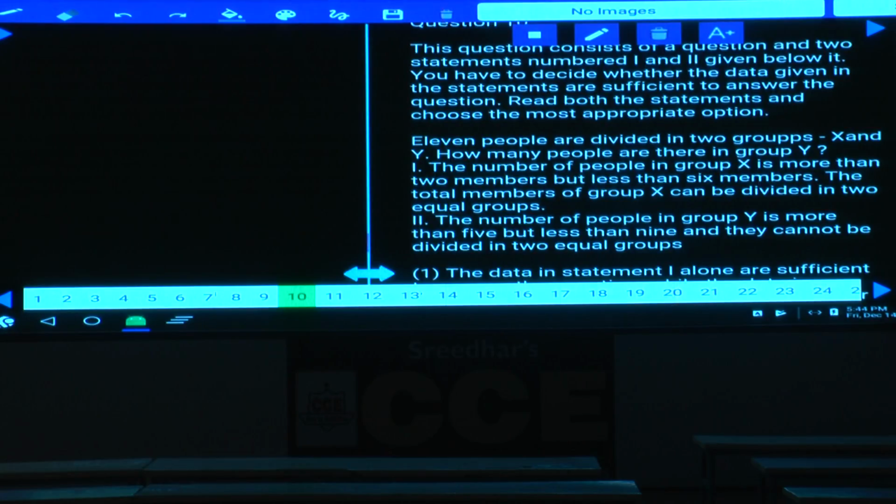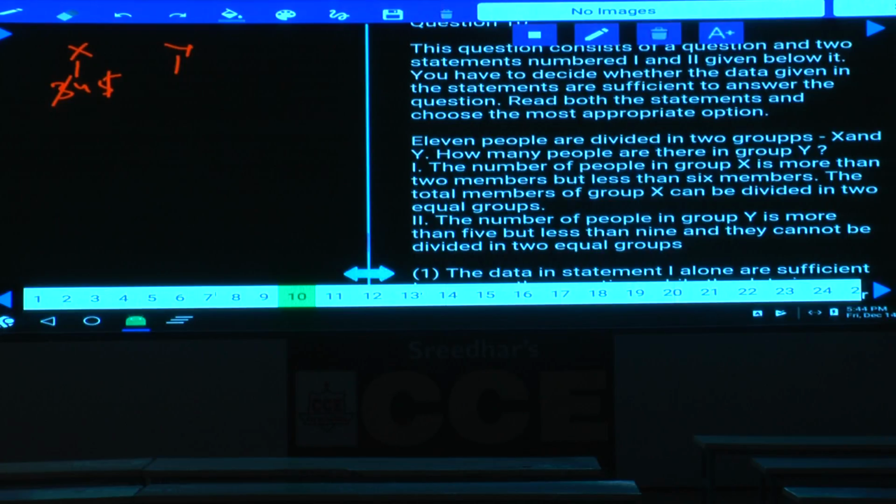Now, condition number 1: the number of people in group X is more than 2 but lesser than 6. Now, in X, how many members are there? More than 2 but lesser than 6. That means it could be 3, 4 and 5. And in group Y, more than 2 members but less than 6. And the total number of group X can be divided into 2 equal groups. X can be divided into 2 equal groups means X is an even number.